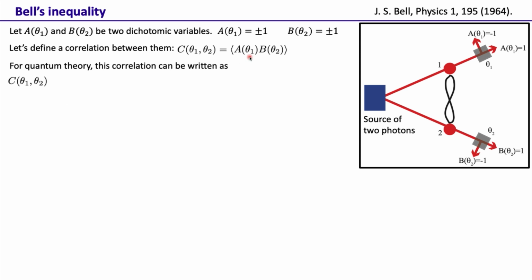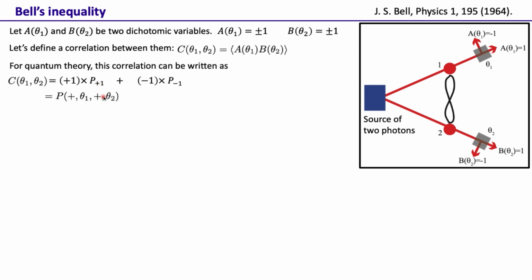So this correlation is the average of A times B. What are the values of A times B? We can have either +1 or −1. So it's the value +1 times the probability of getting +1, plus the value −1 times the probability of getting −1. These are the two possibilities we have here. What is the probability that we get a +1?